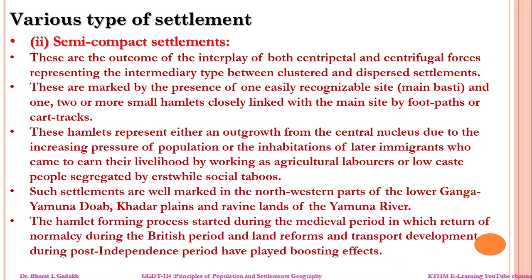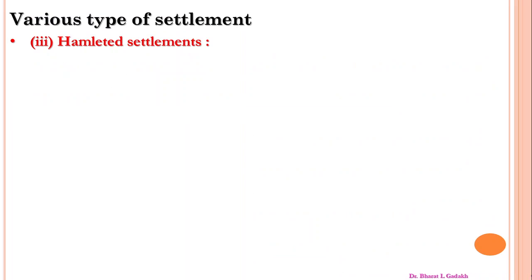Now, the hamlet forming process started during the medieval period, and it returned to normal during the British period. Land reforms and transport development during the post-independence period have played a role in boosting these effects.